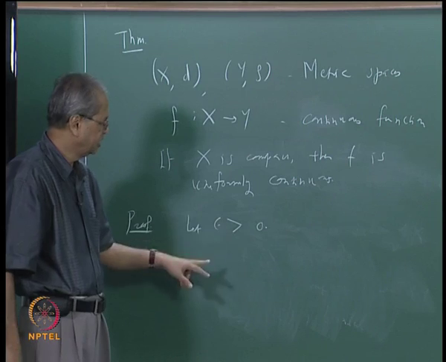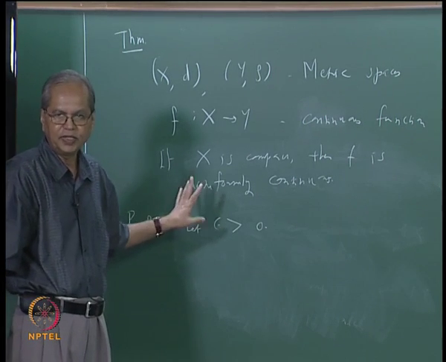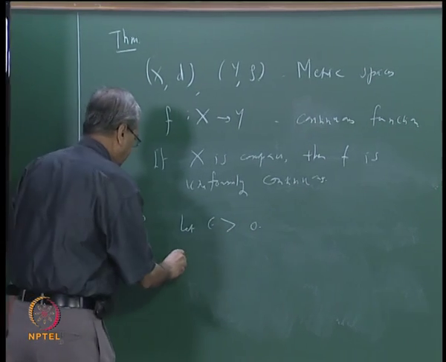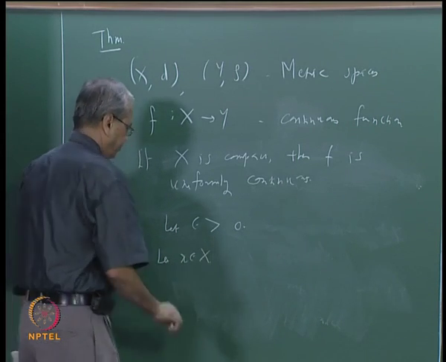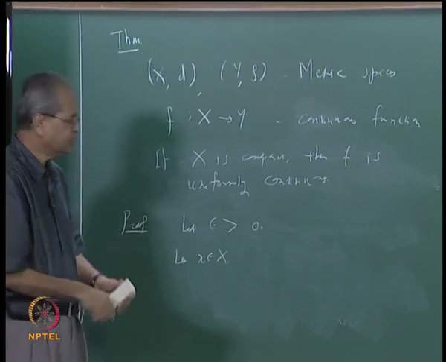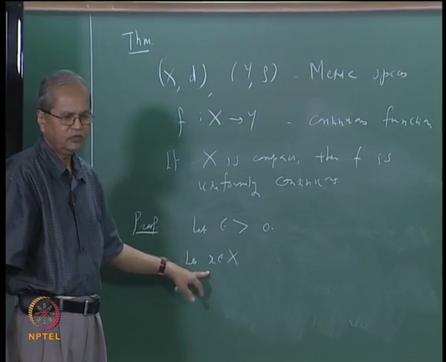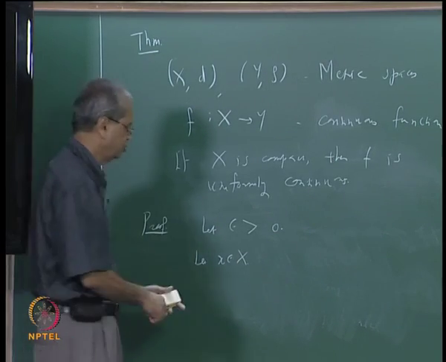So given any x, there will certainly exist a delta which works for that particular x. Let us start from that. Let us take any x in X. Then since f is continuous at x, there exists some delta which may depend on this particular x.